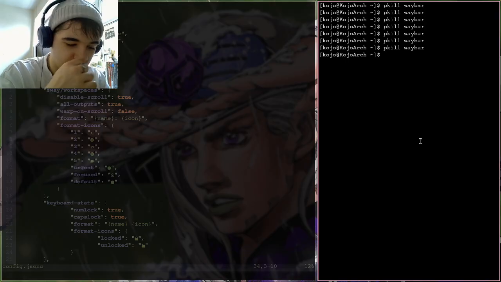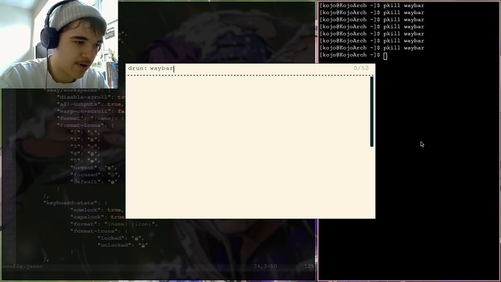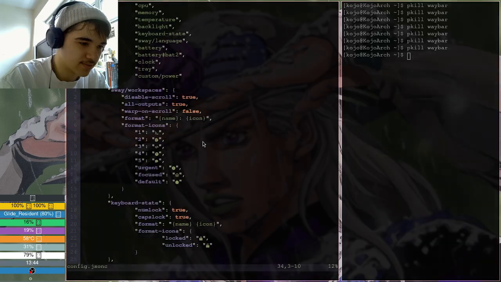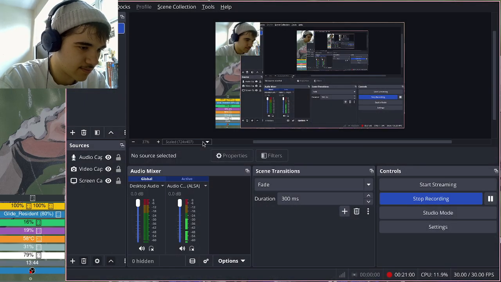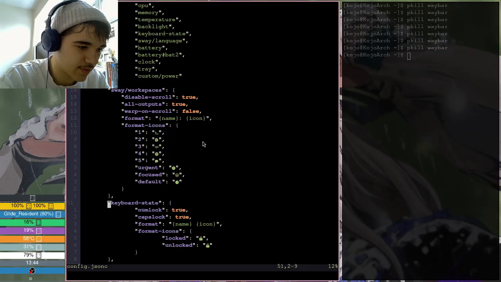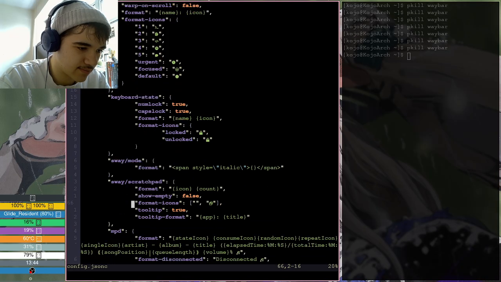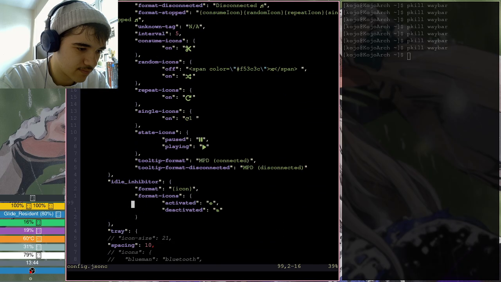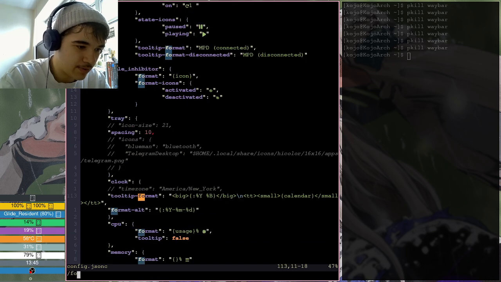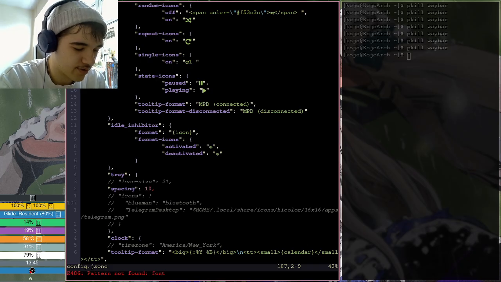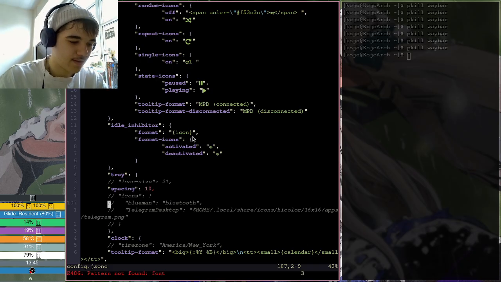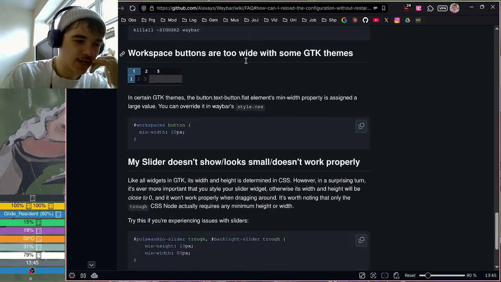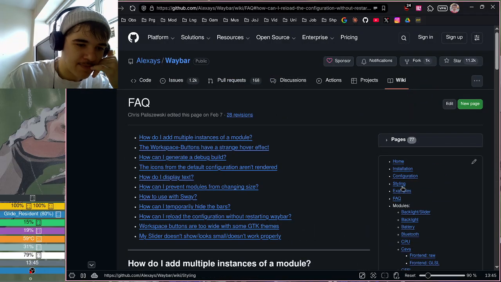Okay. So let's try running Waybar again. Okay, I can't see my workspaces, even though they are existing. Keyboard state. Okay, let me look for font. Nothing for font. Great. Probably the best thing I should do, honestly, is just watch a tutorial on someone setting up their thing, so I can kind of see how it works. That's probably the best thing I can do.